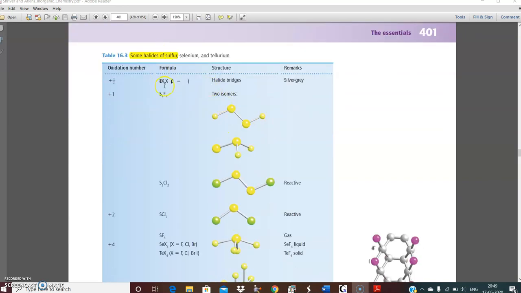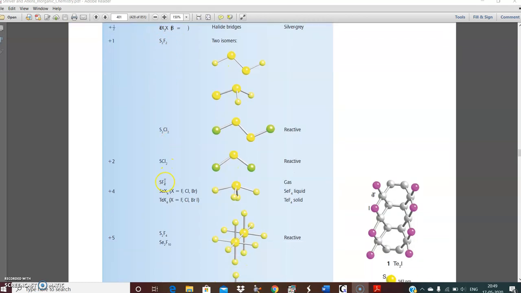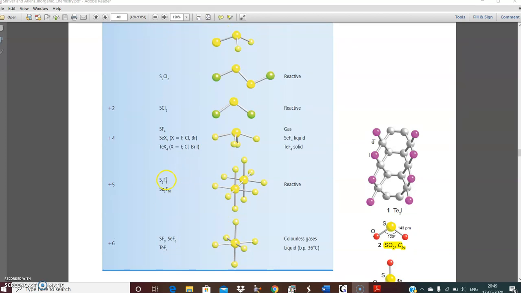In halides of sulfur, sulfur can form a number of halides like S2X2, S2F2, S2Cl2, SCl2, SF4, SCl4, SF6, which are quite common. Selenium, tellurium are not required.